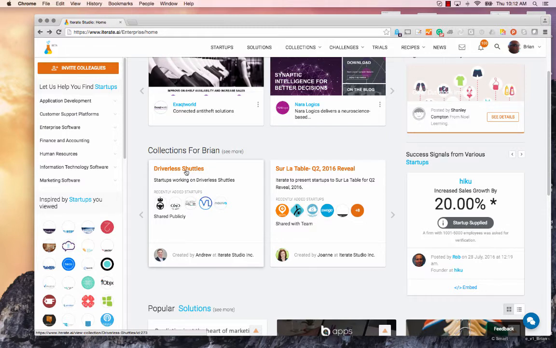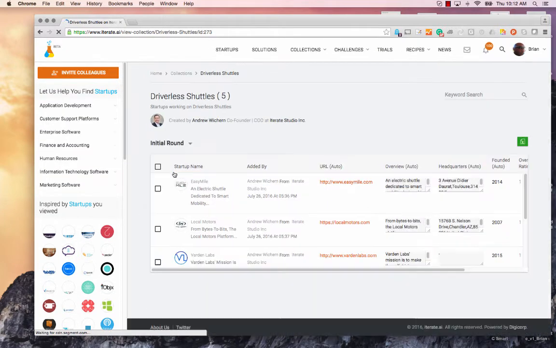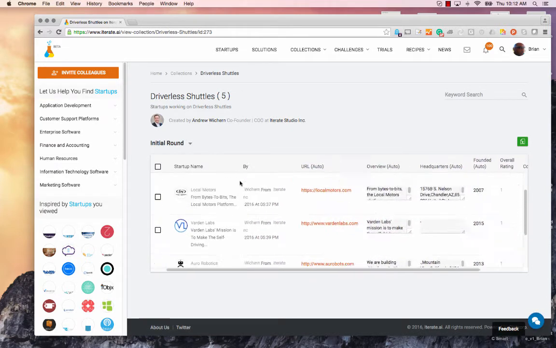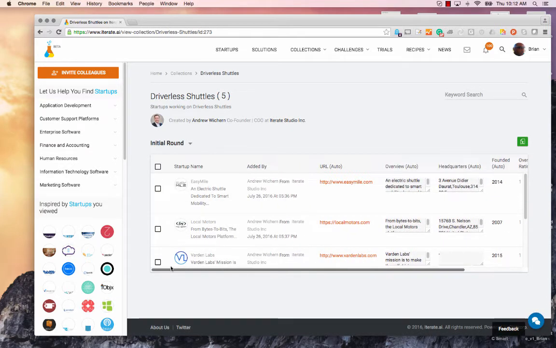So I'm just going to quickly show you a public collection created by one of my colleagues, Andrew, here. It's an example collection of startups that has driverless shuttles. I'm sure this is for some sort of a smart city project. If you're looking for startups like that, you can find right here.